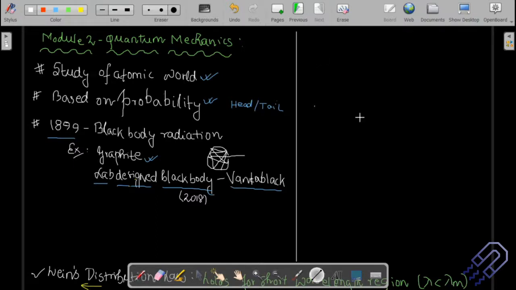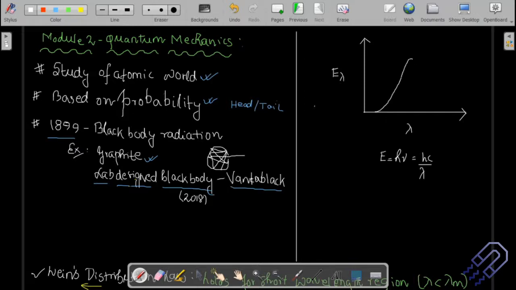So what happened was, experimentally a graph was plotted between energy and wavelength. That time people didn't know what the relation between energy and wavelength was. Of course today we know that energy is equal to h nu, or hc by lambda. That means energy and wavelength are connected. But that time it was not known. What people knew was we can actually plot a graph between different wavelengths and how much energy was emitted for a particular body. And the graph actually looked something like this.